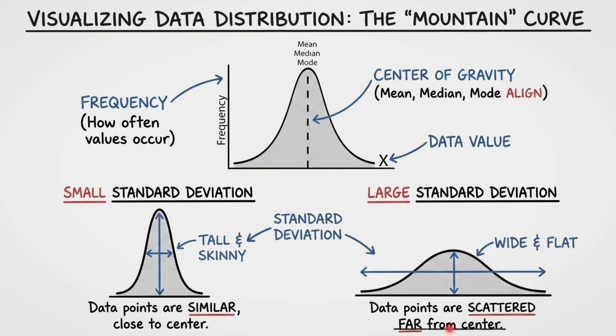The key takeaway here is that the shape of the curve instantly tells you how spread out your data is. A tall, skinny curve means your data is tightly clustered, while a flat, wide curve means your data is highly scattered. Now that we understand how to visualize this, let's explore how automated systems use these exact shapes to make critical decisions, like detecting fraudulent behavior.